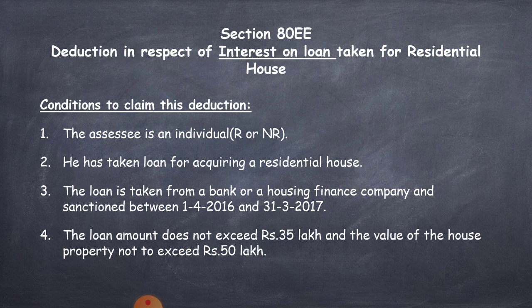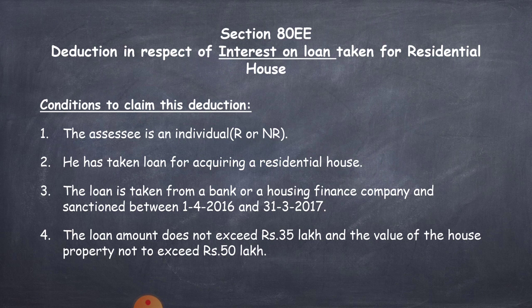Next section is 80EE. This section is relating to deduction in respect of interest on loan taken for residential house. There are some conditions to be satisfied to claim deduction under this section. The conditions are as follows. The first condition is the assessee is an individual. Here the assessee must be an individual person. He may be resident of India or non-resident.